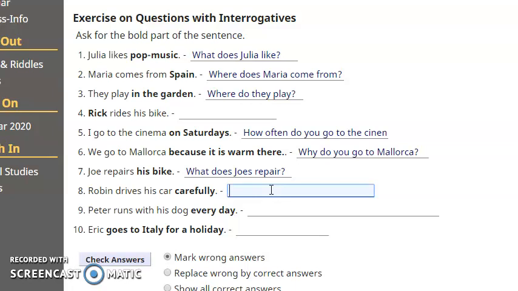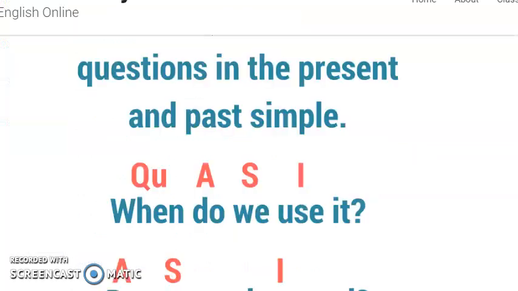So, are you ready? Come on, let's try with number 8. Robin drives his car carefully, attentamente. Yeah? So, attentamente means come. Do you remember come? Question word? How? So, question word. Auxiliary.